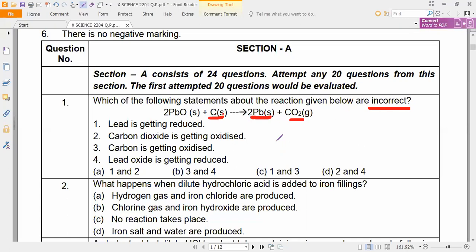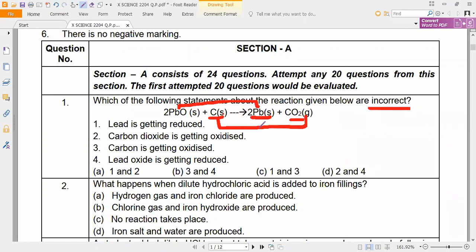Lead oxide is going to turn into lead, which means oxygen is removed. Oxygen is removed, so this is called reduction. Lead oxide lost oxygen, so it is reduced. Carbon gained oxygen, so it is called oxidation. Here carbon gets oxidized to carbon dioxide, and lead oxide is getting reduced.